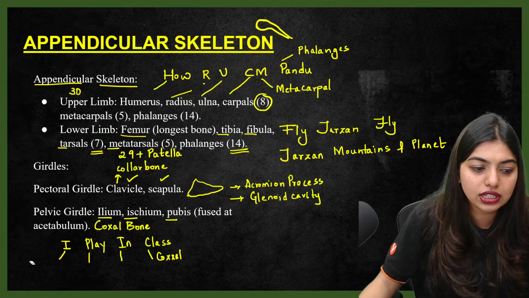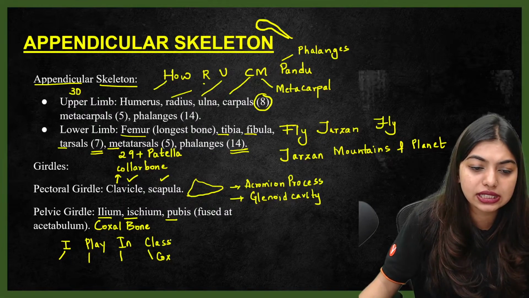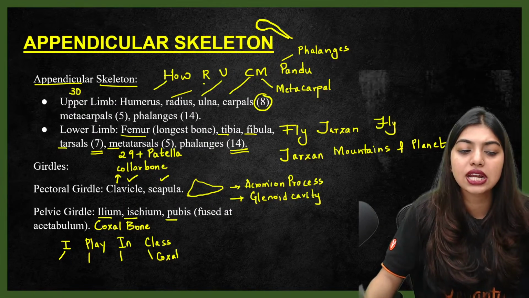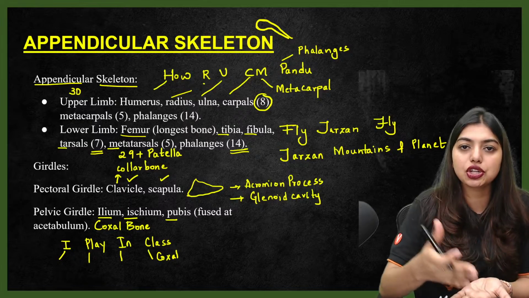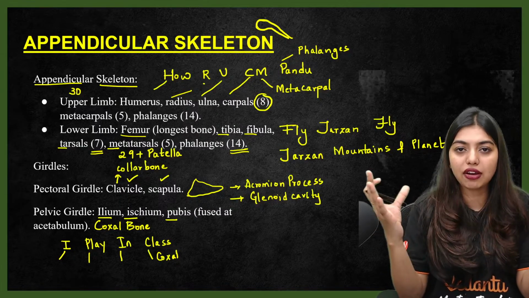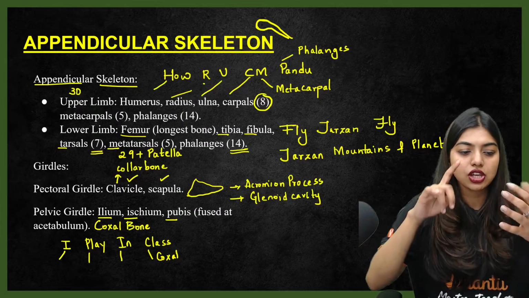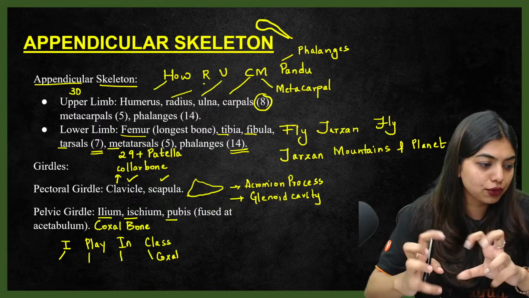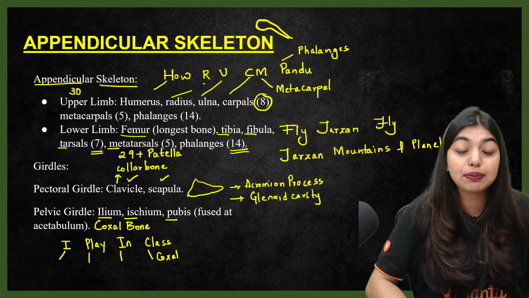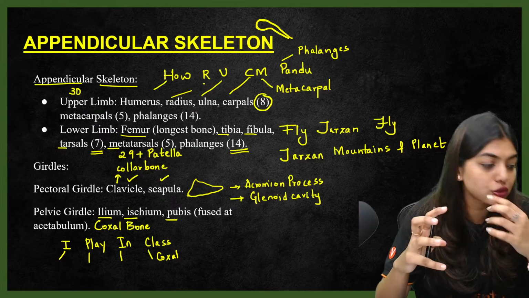So students, all these three bones are going to fuse to be called the coxal bone. So if you see coxal bone somewhere, don't get confused. It is basically ilium, ischium, and pubis fusing together. Both your girdles are going to be half and half, right? Here one half, here one half. Same way, here one half, here one half. So ilium, ischium, pubis fuse together to form your coxal bone. I play in class is the trick to remember this.